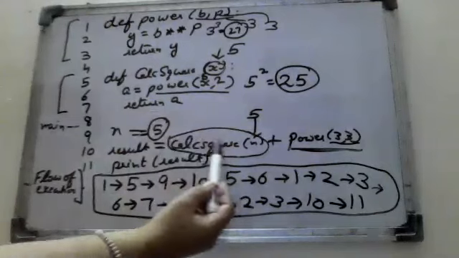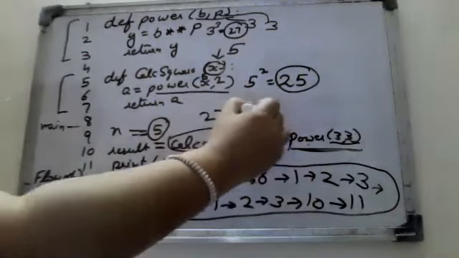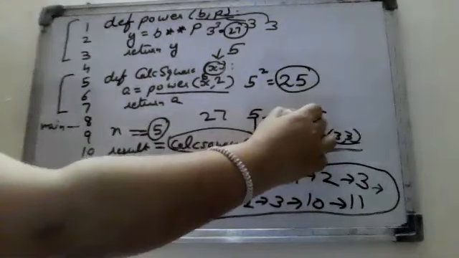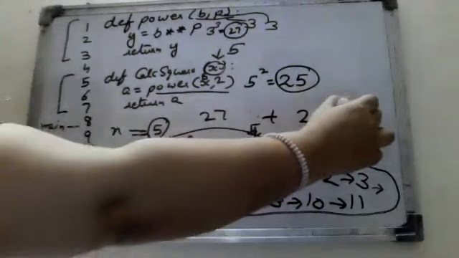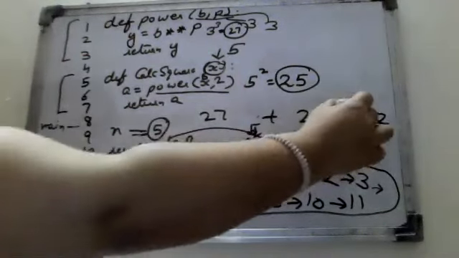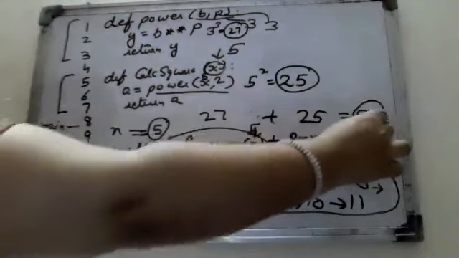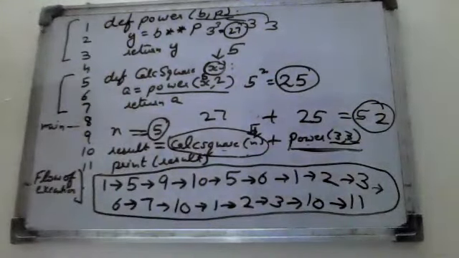So here it is 27, here it is 25. So what we have to do, we have to add these. So 27 plus 25. What is the answer? 7 plus 5 is 12, and the answer is 52. So print result. So the answer will be 52 here.